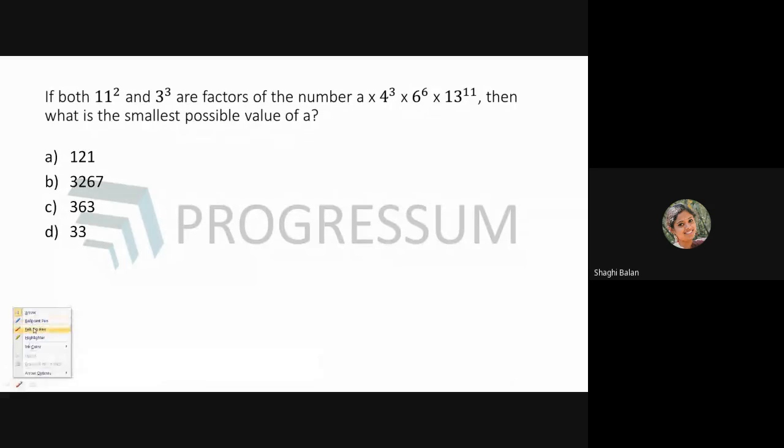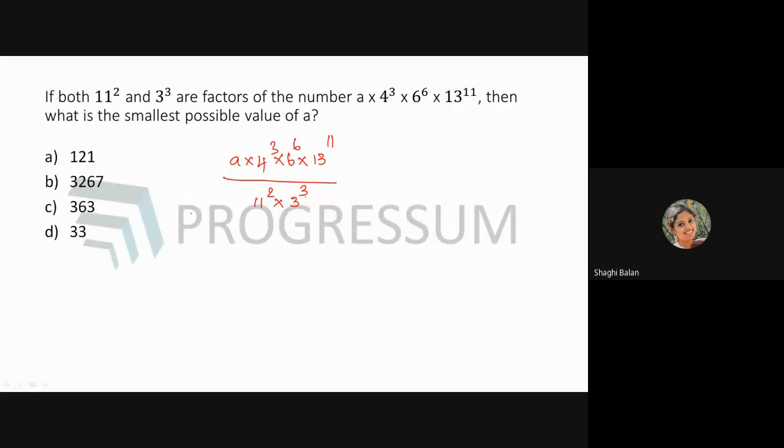So it is given that a into 4 cube into 6 raised to 6 into 13 power 1 has factors 11 square and 3 cube. Which means a into 4 cube into 6 raised to 6 into 13 power 1 has to be completely divisible by 11 square into 3 cube.